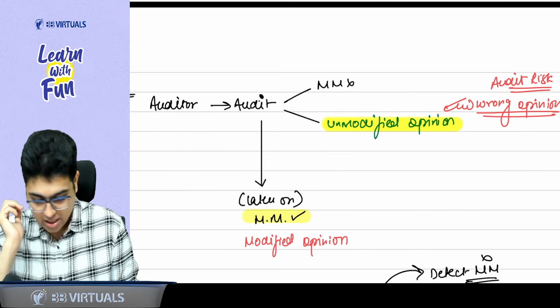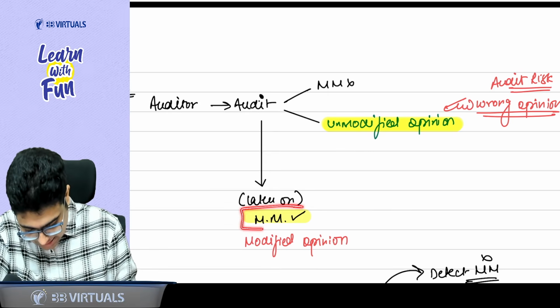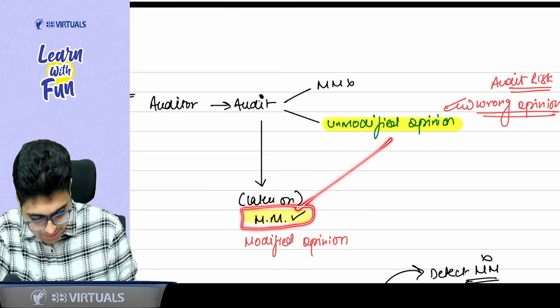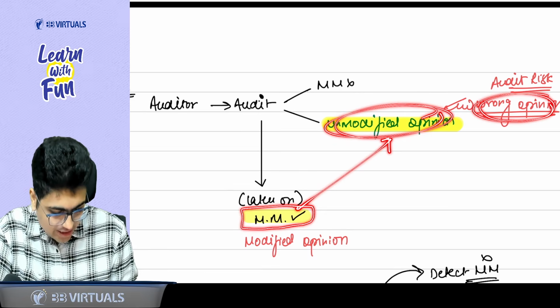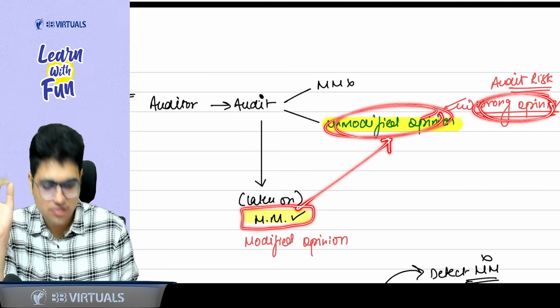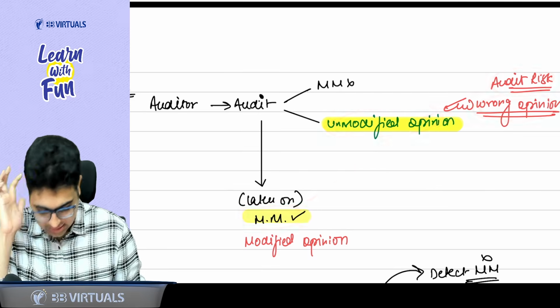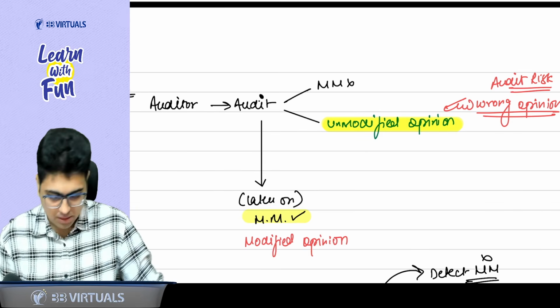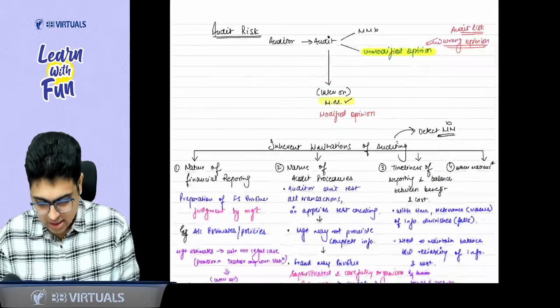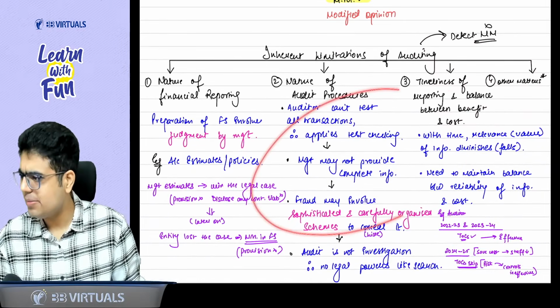Oh my God. If in the same financial statements he finds a material misstatement and for this he has given an unmodified opinion, can I say this is a wrong opinion? Yes, sir. So this risk of giving a wrong opinion is called the audit risk. What should he have done? He should have given a modified opinion. Basic clear? Clear, sir.